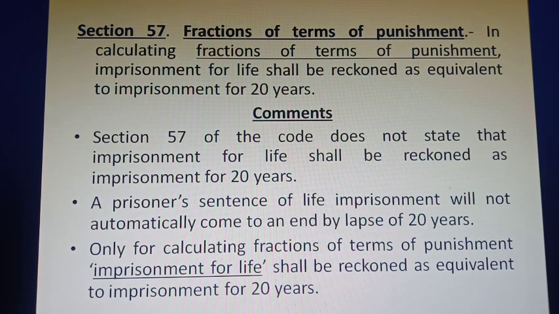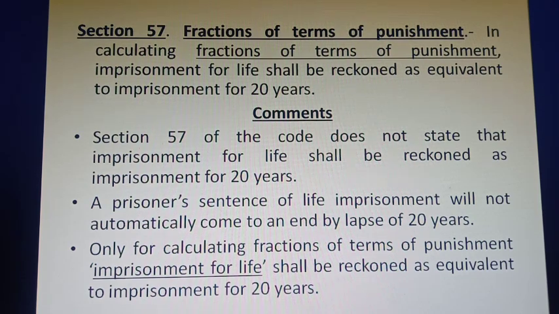Section 57 states that in calculating fractions of terms of punishment, imprisonment for life shall be reckoned as equivalent to imprisonment for 20 years. Now, most of the students will say that it means that imprisonment for life is equal to the imprisonment for 20 years. The answer is no, because section 57 of the code does not state that imprisonment for life shall be reckoned as imprisonment for 20 years.